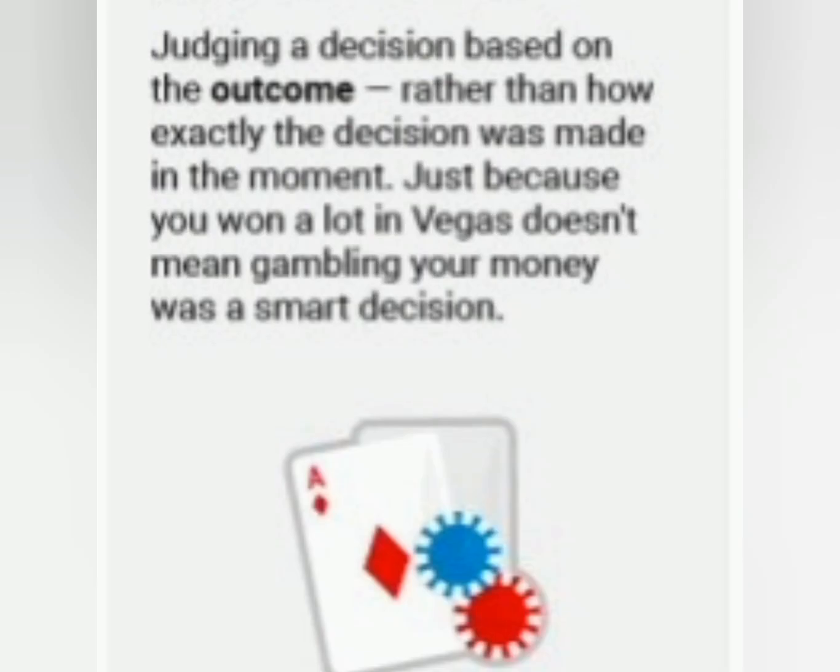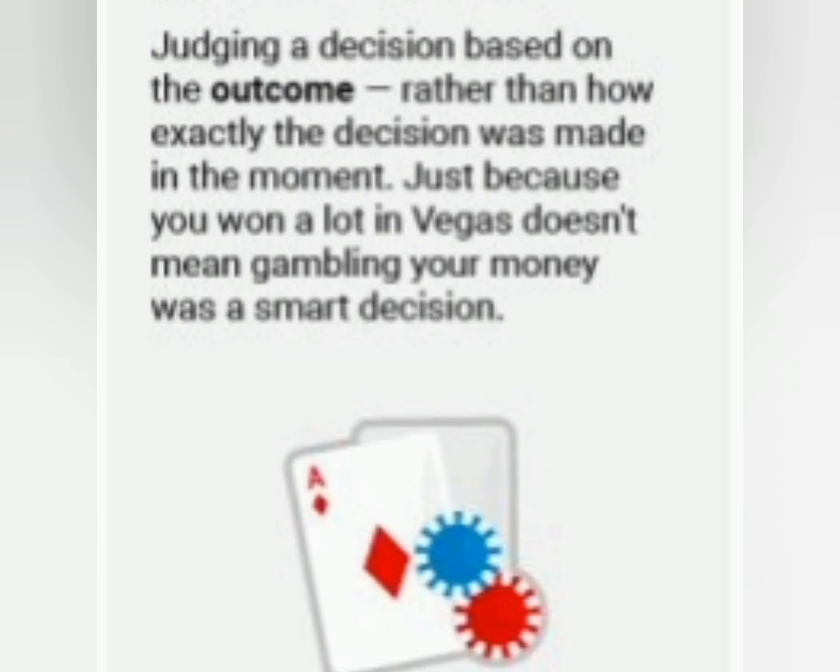Outcome bias. Outcome bias is the cognitive tendency to evaluate decisions based on their eventual outcomes instead of the quality or logic of the decision itself. This means individuals may praise or criticize decisions retroactively, based purely on what happened afterward, rather than whether the decision was sound at the time it was made.